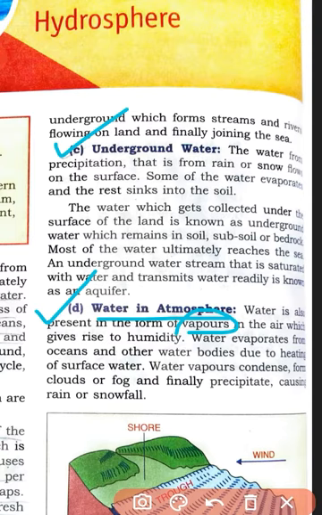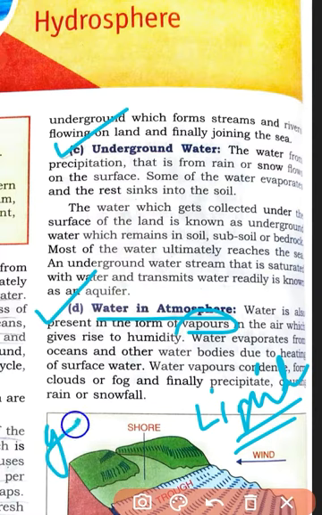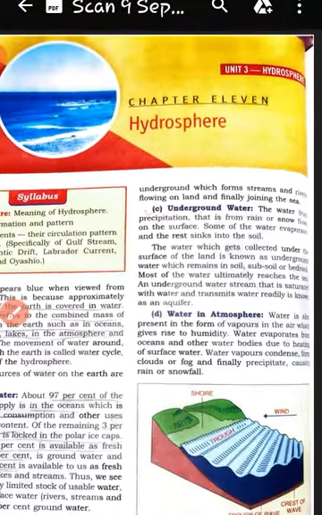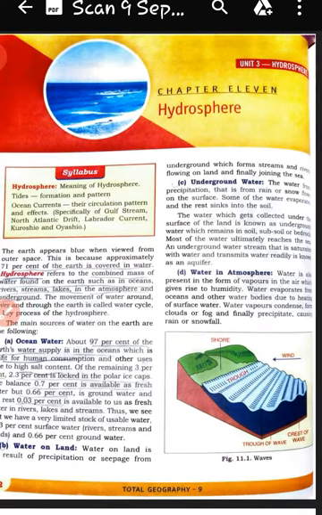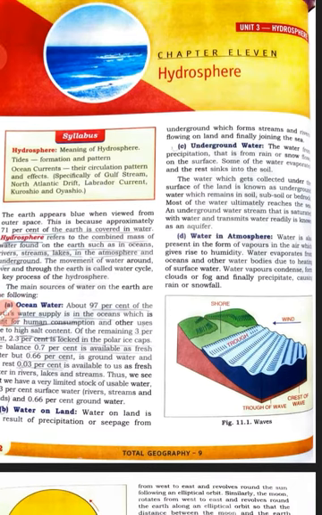If it was in the ocean in the liquid form, after evaporation it will transform into the gaseous form, right? Only a state change is there. So this is the point, that water just makes a cycle. We cannot generate water, and we cannot destroy water either. What does it do? It can only be transformed from one state to another.